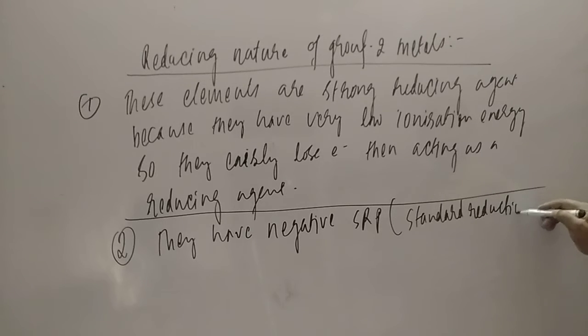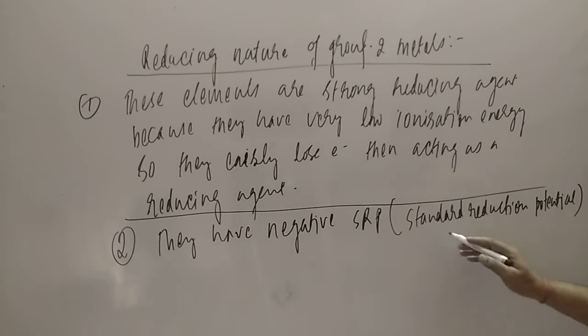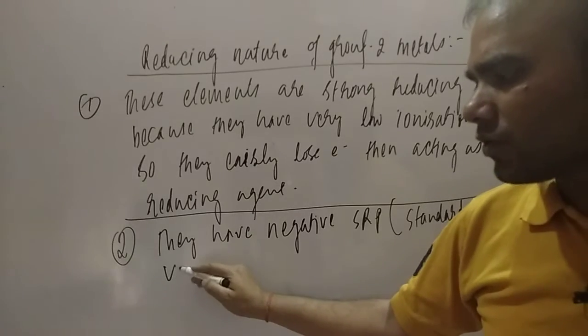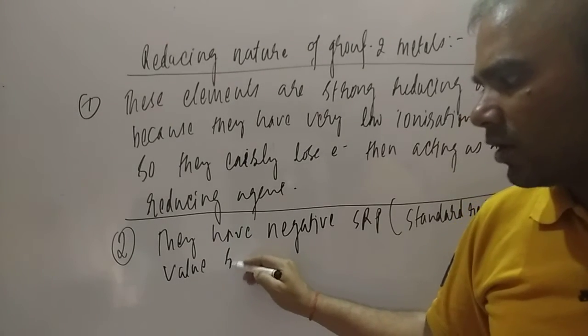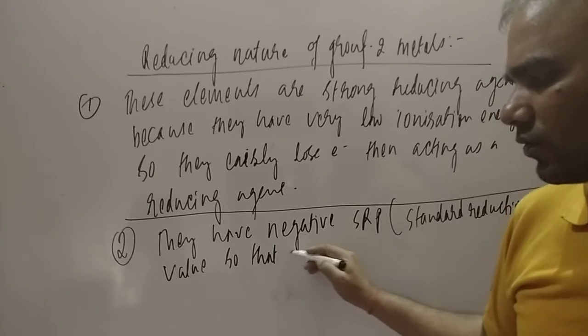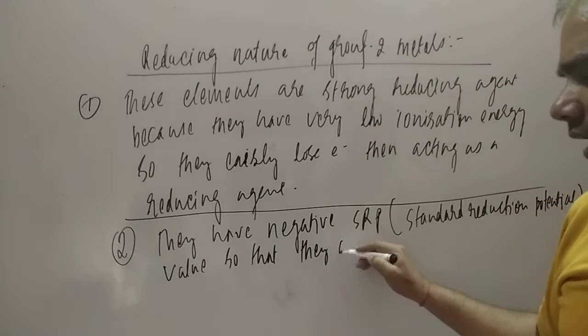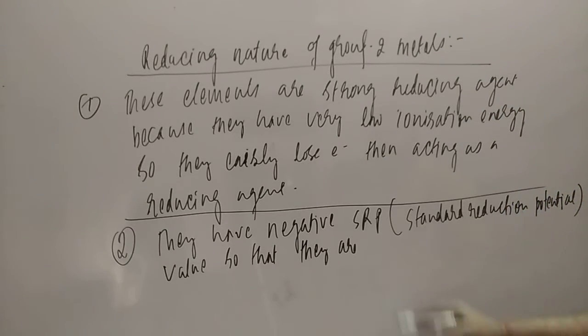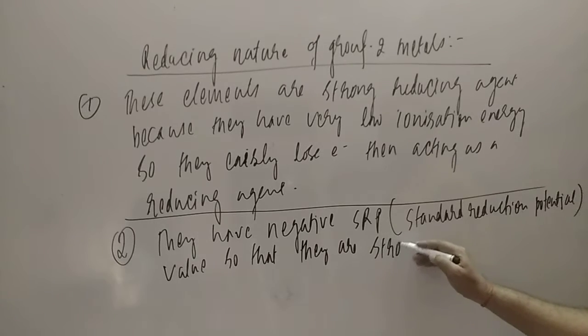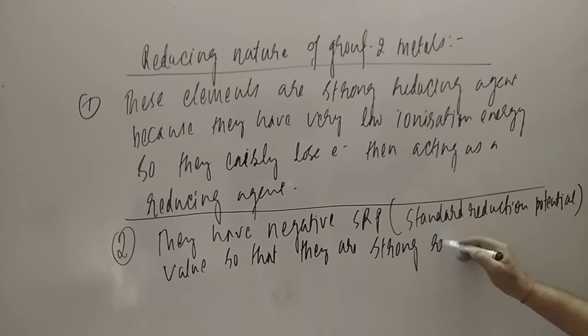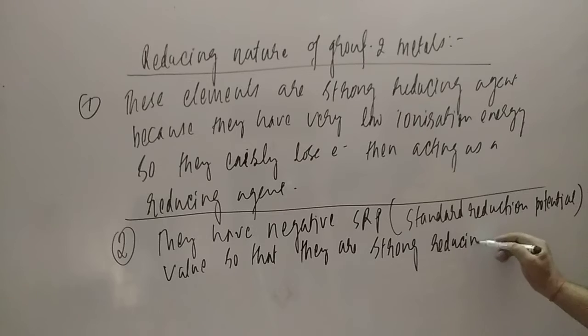So they have a negative standard reduction potential value, so that they are strong reducing agents.